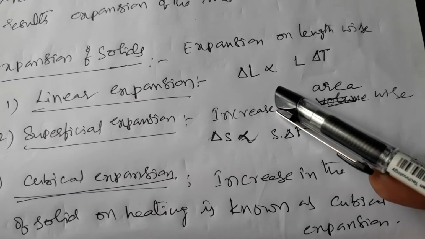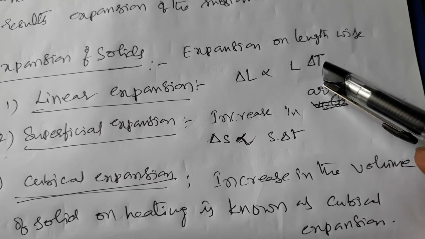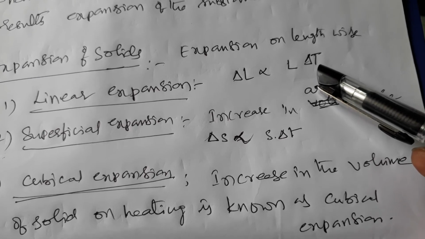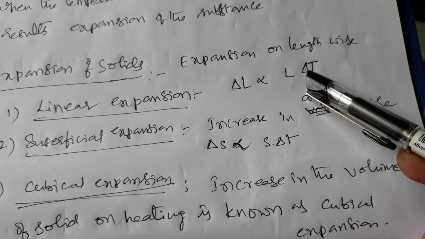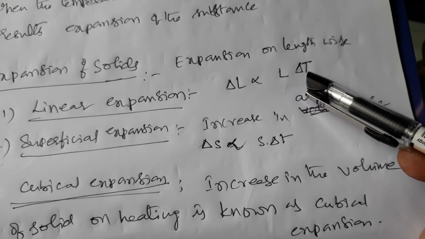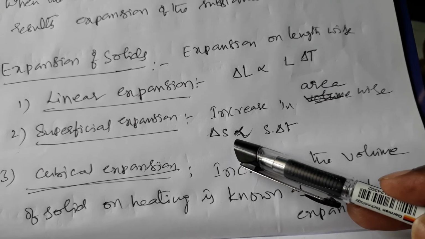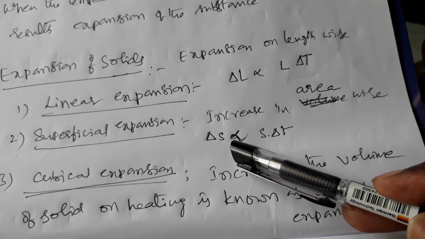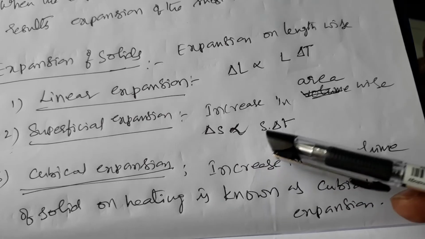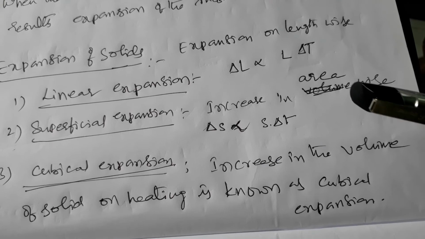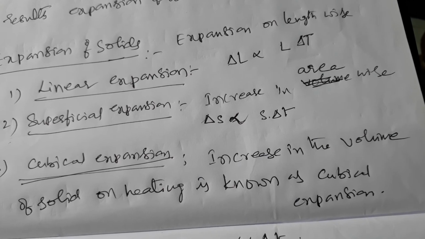Linear expansion is proportional to the length of the object and the change of temperature. Similarly, expansion of area is proportional to the surface area and the change of temperature.